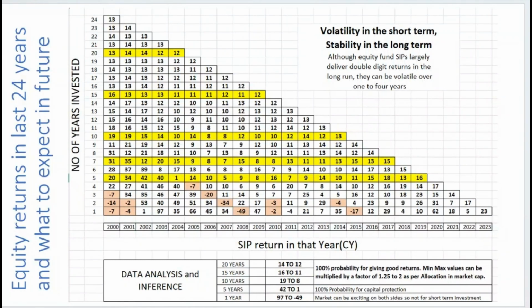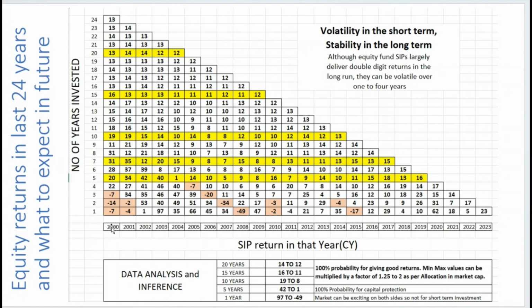So now let's see what the stock market has given in the last 24 years and what to expect in the future. In the x-axis, we have the calendar year. This is the year 2000, 2001, like this, up to 2023. This number is the SIP return in that corresponding calendar year.